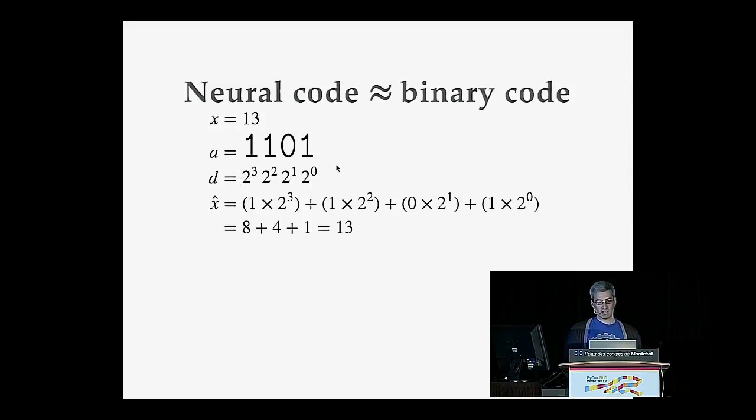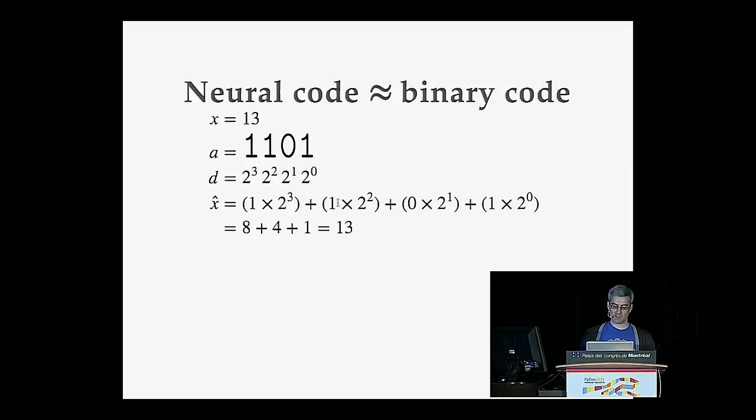And knowing what's true and false and what power of 2 these bits represent, we can do a weighted linear sum. So we weight the true or false value by the power of 2, add that all up, and we get back our originally encoded integer 13 as our decoding.